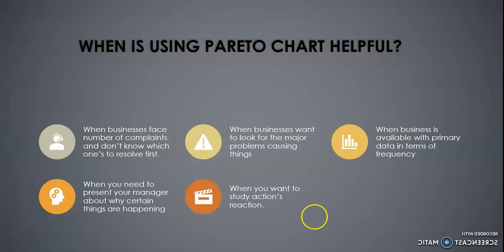representing which areas are under threat and which areas need a delay. When you want to study action and reaction, this is when you are going to know why certain things are happening, which things have caused certain reactions of customers towards our business. So this is going to help in that.